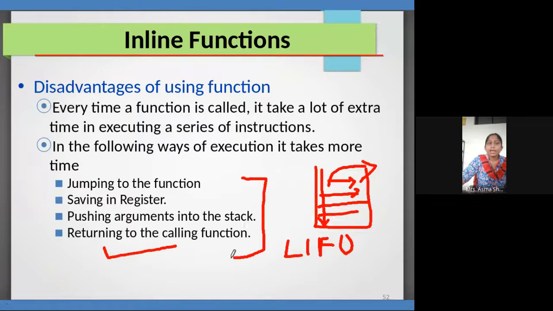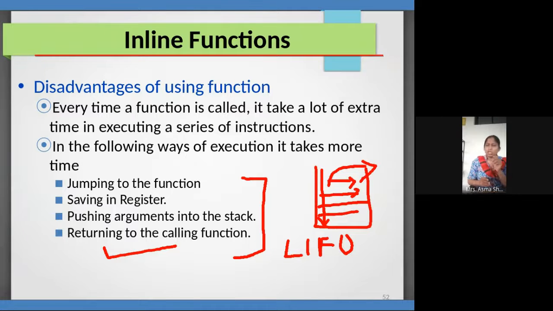So what exactly is happening now? When I call the display function, my program control goes to that point, executes all these things and comes back. For performing all these operations, it saves values into the temporary register, pushes the arguments, meaning parameters, into the stack, and again after completion returns to the calling function. For all these tasks, it requires extra time.